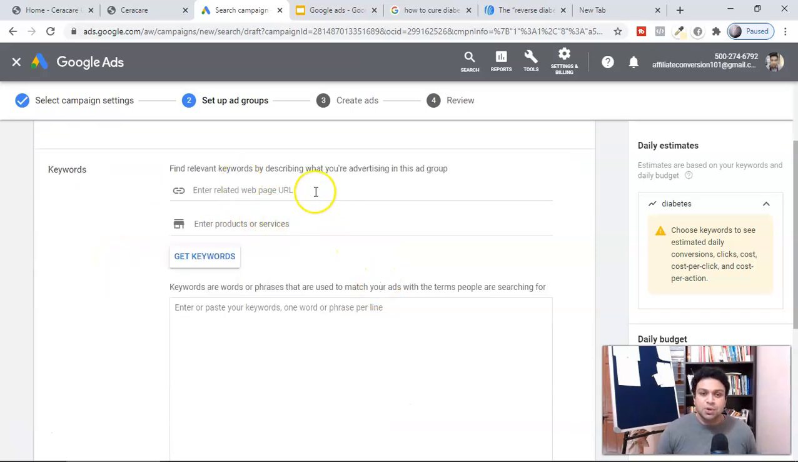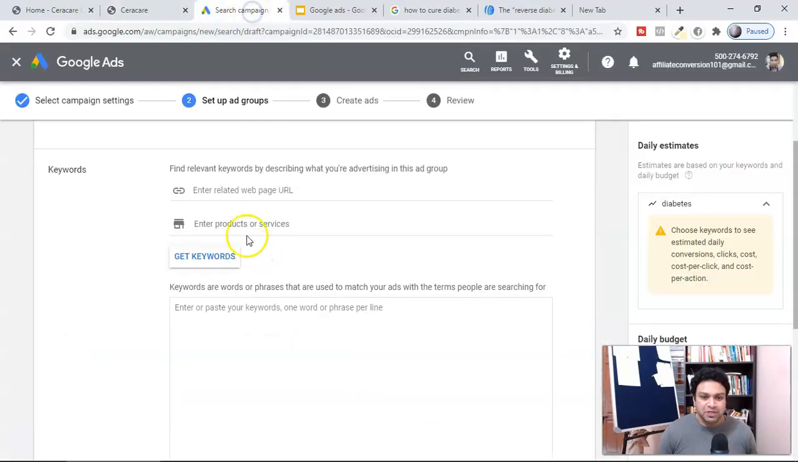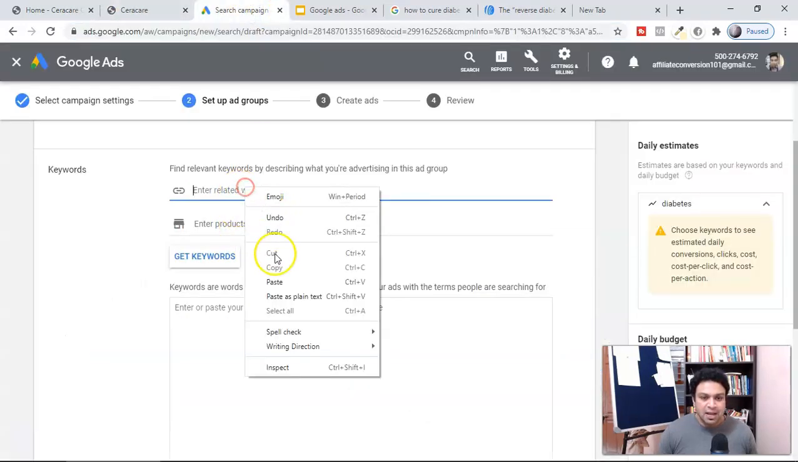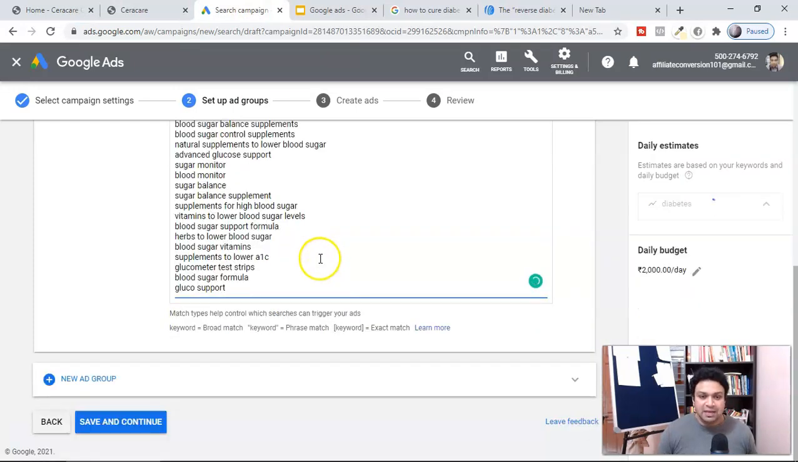Here you can insert your URL and you can get all the keywords which are there in the URL or the landing page. For example, this is one of the ways to find a lot of good keywords. Just copy this one from here. If you want to know what keyword they have used more in the sales page, put that keyword over here and just say get the keyword.